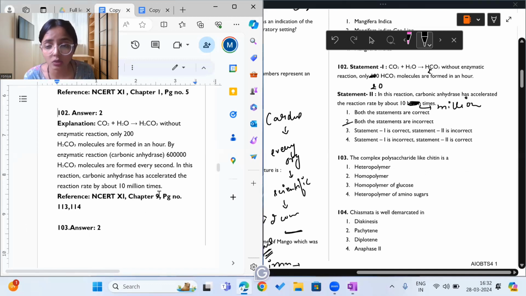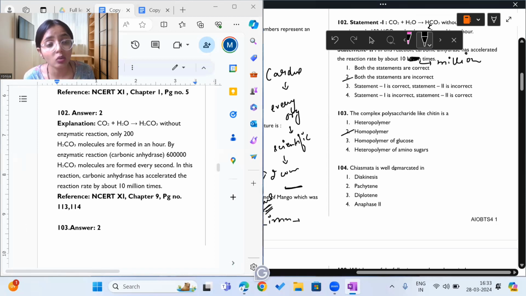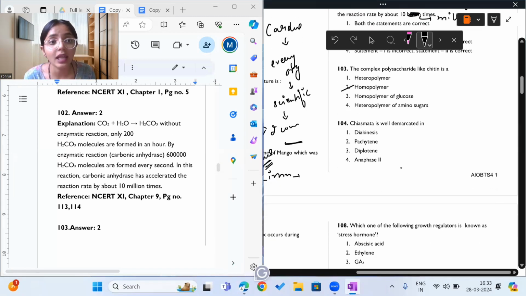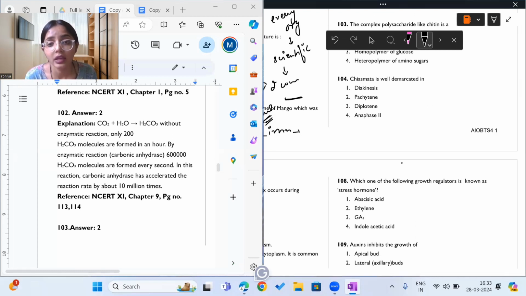Moving on to question 103, what does it say? The complex polysaccharide like chitin is a homopolymer and is made up of N-acetyl glucosamine. Now moving on to question 104, it says chiasmata is well demarcated in. So chiasmata is well demarcated in which stage of meiosis? It is seen in meiosis 1 in diplotene.